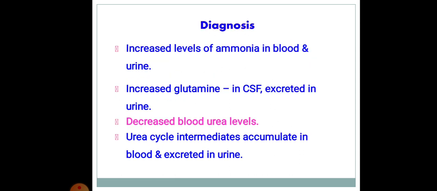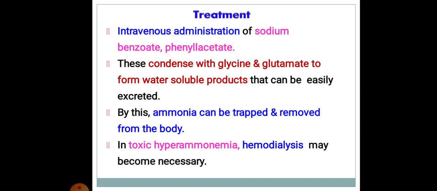Diagnosis: increased levels of ammonia in blood as well as urine, increased glutamine in CSF excreted in urine, decreased blood urea levels, urea cycle intermediates accumulate in blood and are excreted in urine. Treatment: intravenous administration of sodium benzoate as well as phenyl acetate. These condense with glycine and glutamine to form water-soluble products that can be easily excreted. By this, ammonia can be trapped and removed from the body. In toxic hyperammonemia, hemodialysis may become necessary.